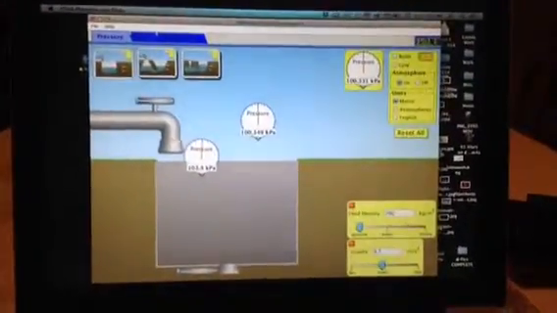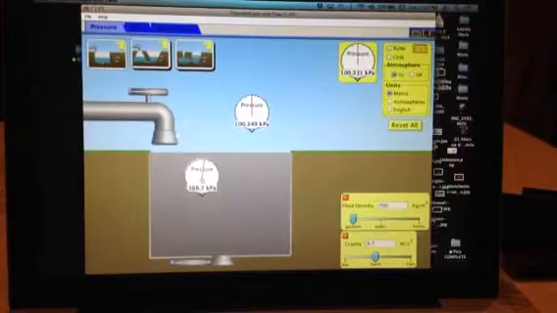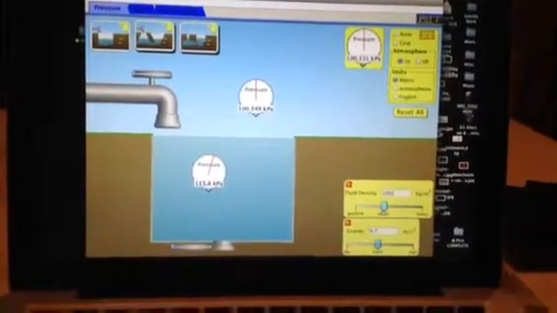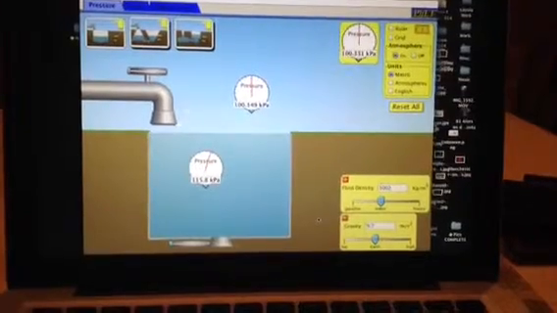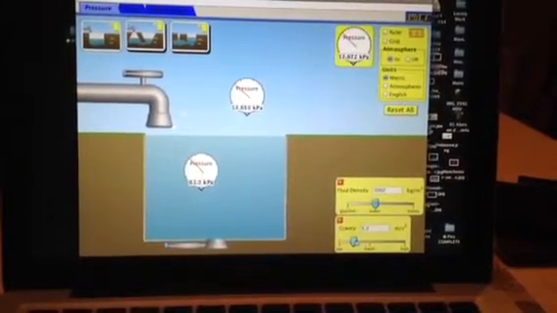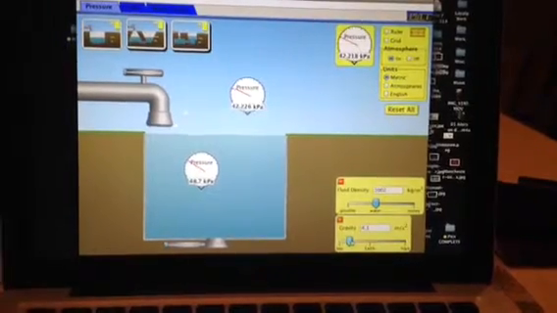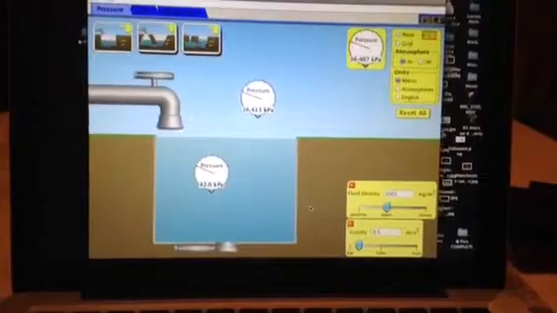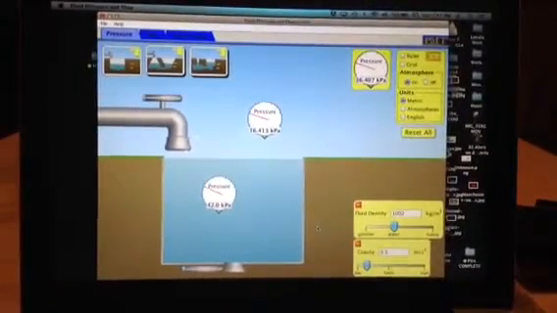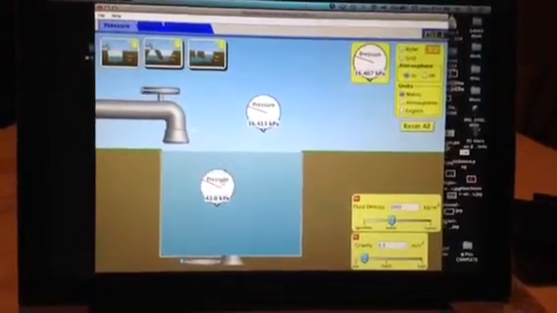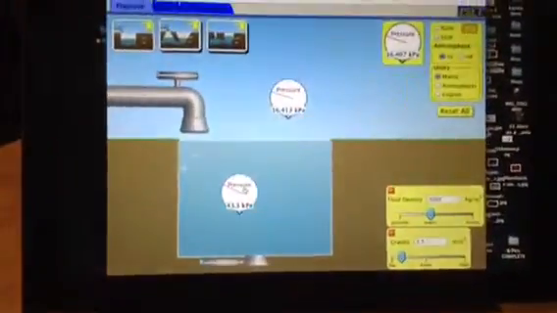In terms of gravity, if we just place this pressure gauge in the middle and return the viscosity and the density to water, and we adjust the gravity, if we lower the gravity, we see the pressure going down because the atmospheric pressure and the pull of everything towards the center of the Earth has been lowered. Therefore, the force acting upon this throughout everything, not just the water above it, but also the atmospheric pressure, is